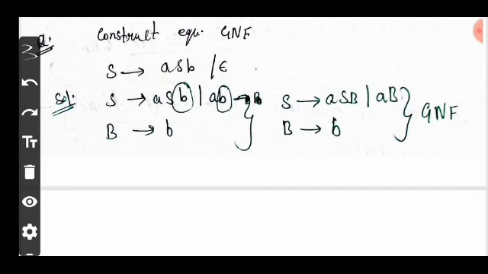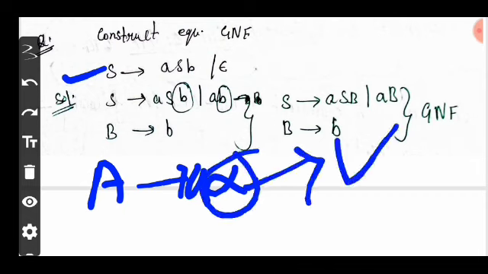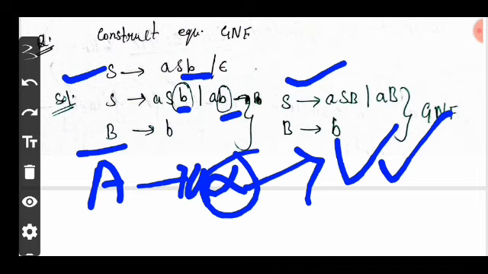Now come to another question. Construct equivalent GNF. Here S is given as aSb or epsilon, but in the form of GNF, A produces a alpha. So here alpha is a variable, but here a terminal is also used. Now this terminal b is replaced by variable B. So we got this production rule: S produces aSB, aB, and B produces b. So this is your GNF form.